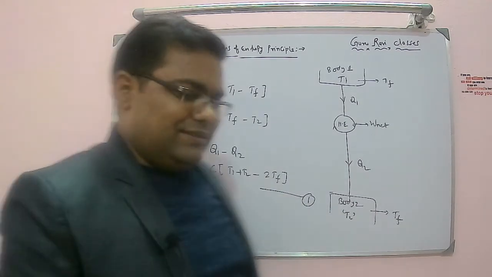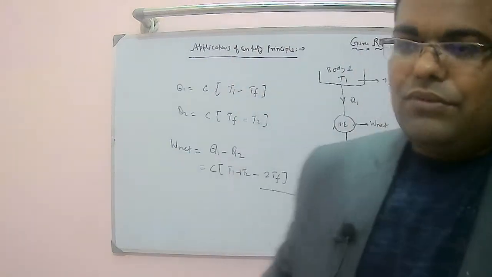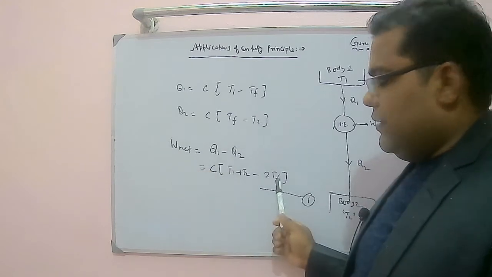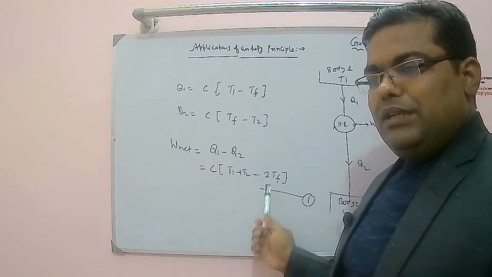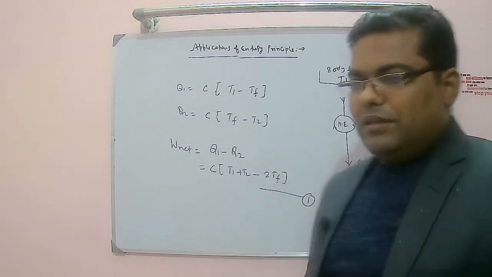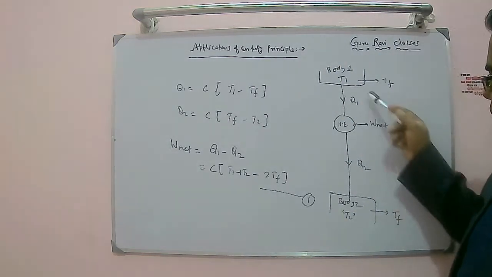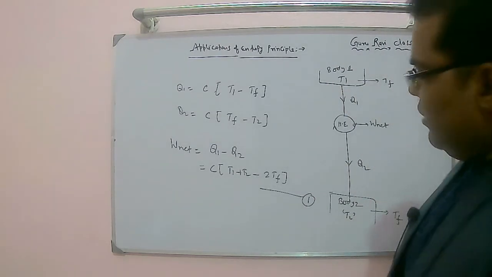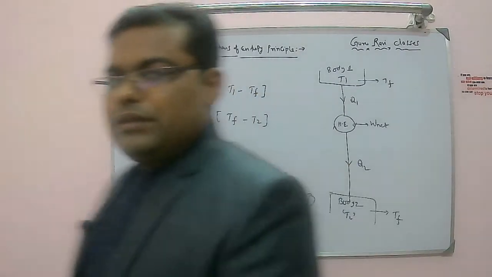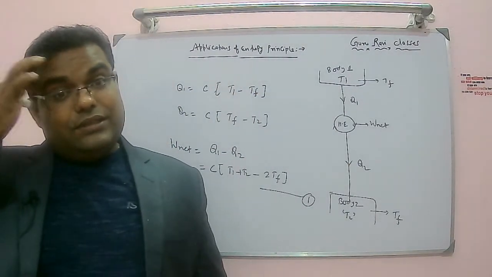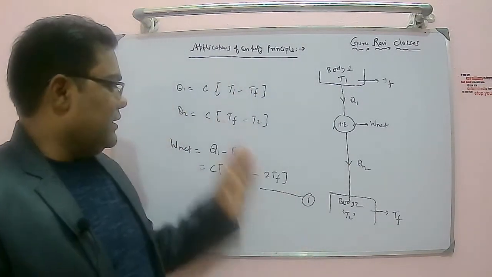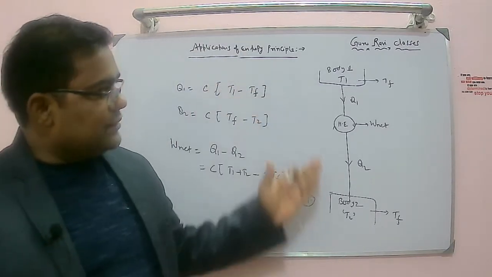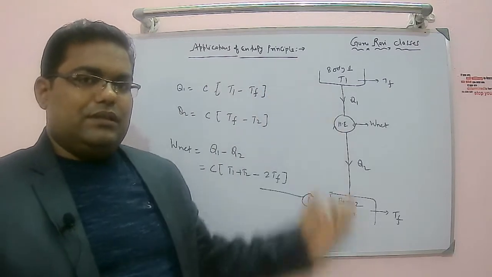So if we look at this, maximum work can only be obtained if my TF is minimum, right? TF is minimum. That will only be possible if all the processes are made to be reversible, then only is it possible that we can get minimum TF. Clear or not? So how to do so? This we applied energy balance. Let's go for entropy now for various parts of this system.